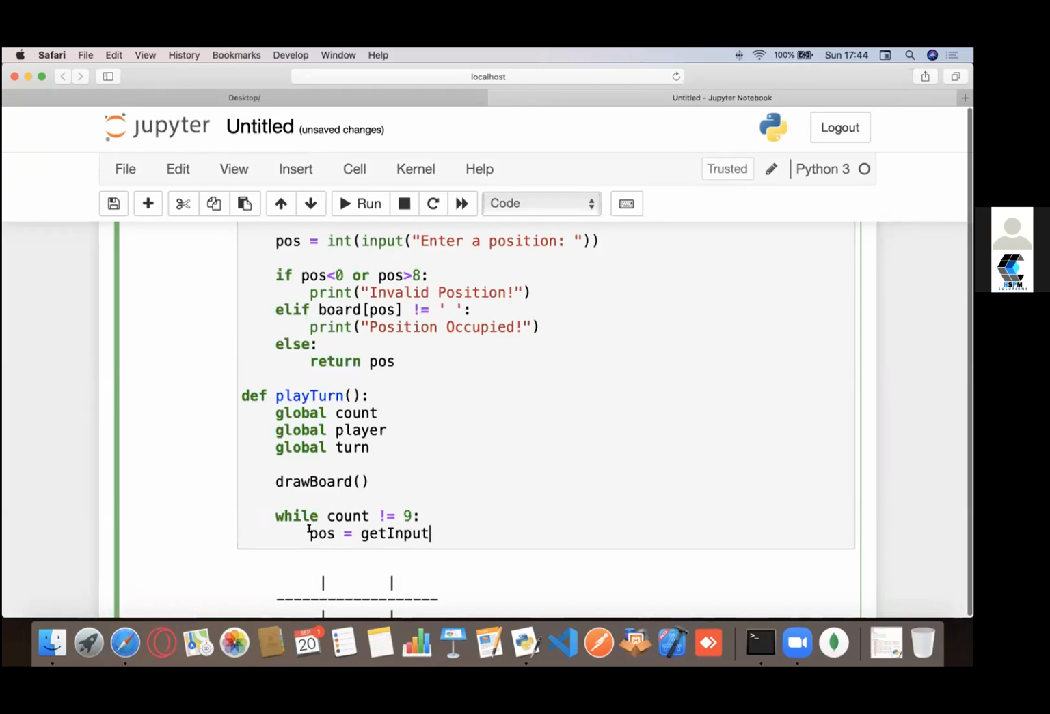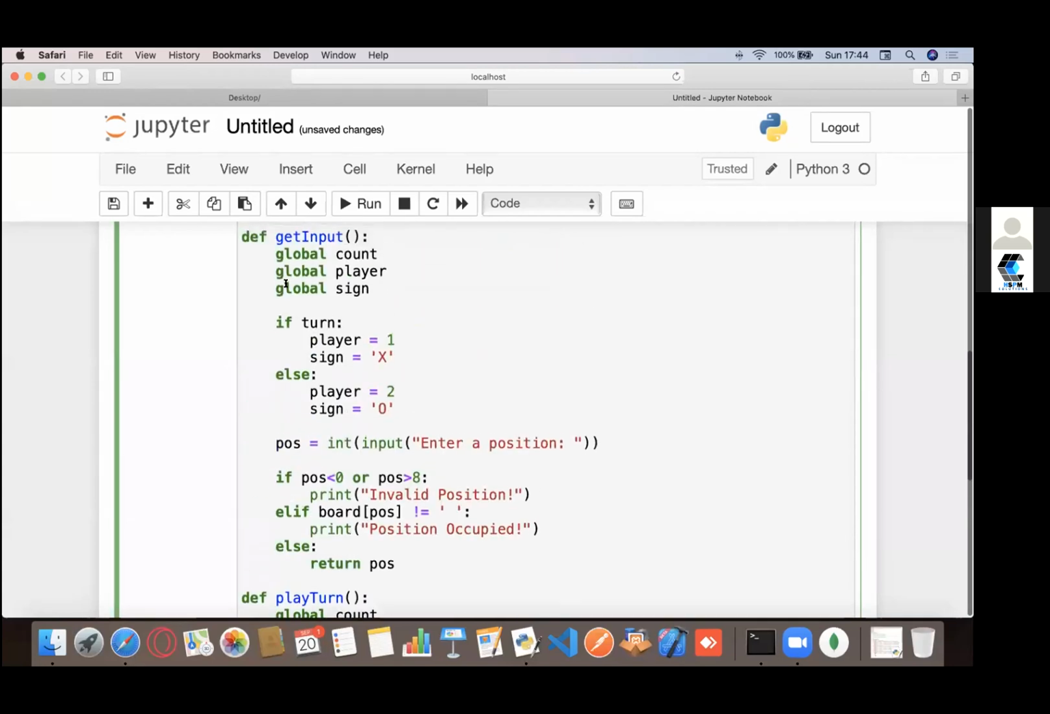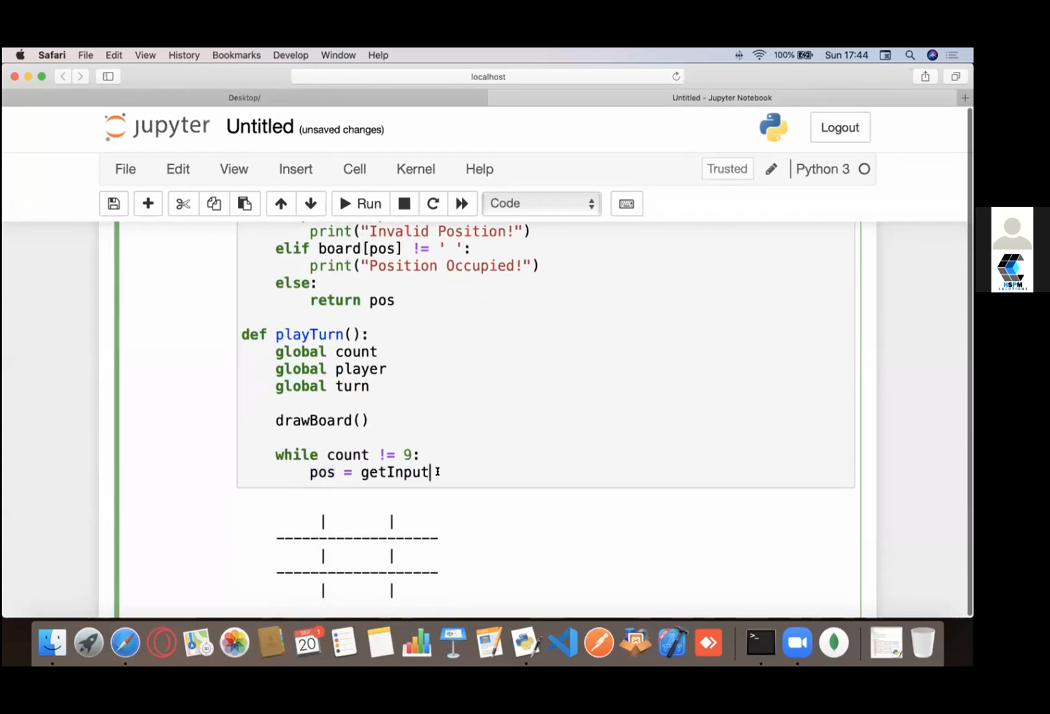Now you see there are these two functions that have this position variable, but they are not interlinked because it's only in the local scope. That's exactly what I was saying. This is in the local scope of this function.